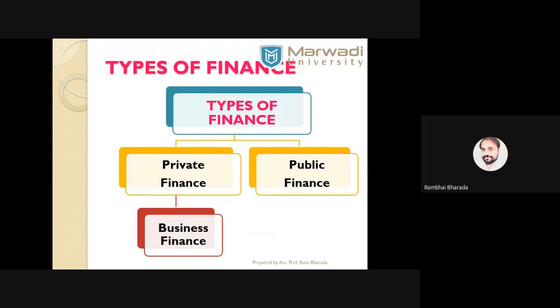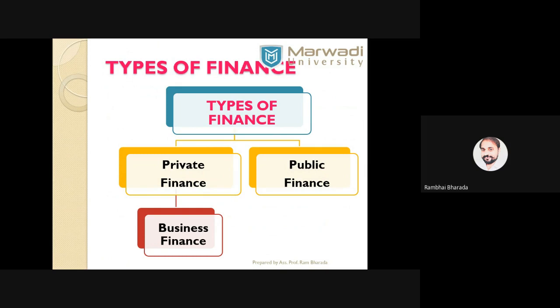Here we have two types of finance: private finance and public finance. Public finance means money or capital available with the government. That may be the central government, a state government, or a local government. And private finance means money or finance available with a person or a business.